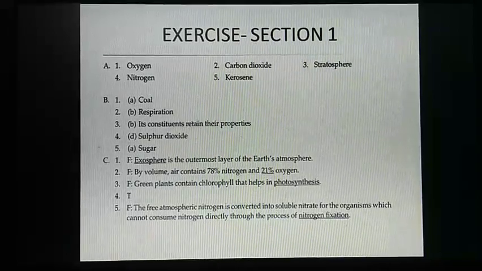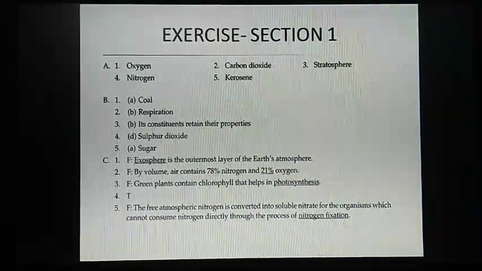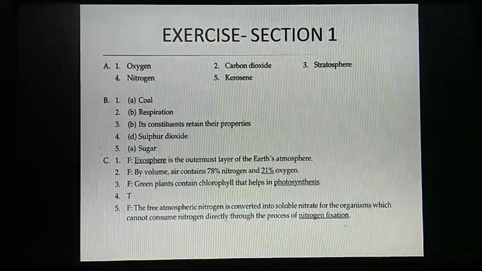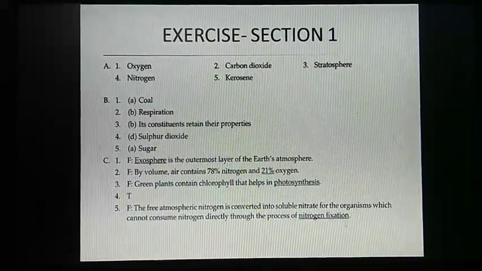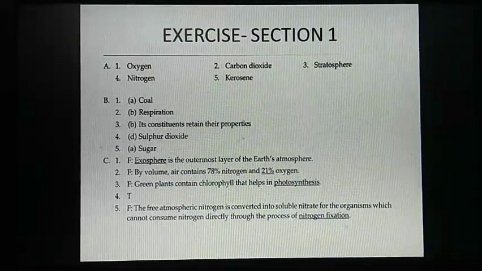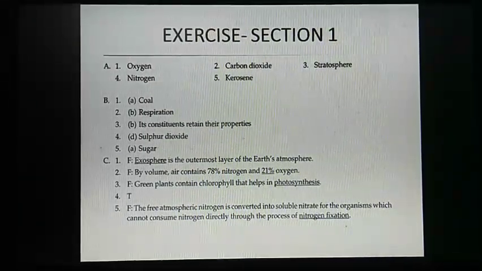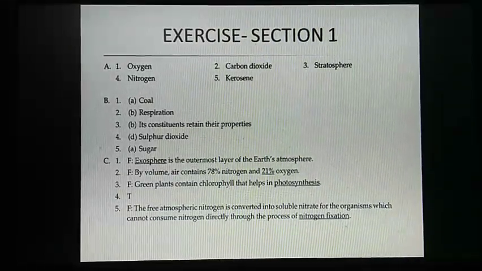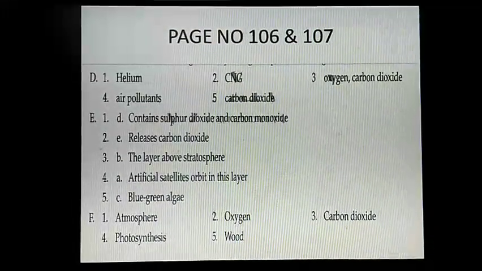Answer is false. Instead of combustion, it should be nitrogen fixation. So, the free atmospheric nitrogen is converted into nitrate for the organisms which cannot consume nitrogen directly through the process of nitrogen fixation.